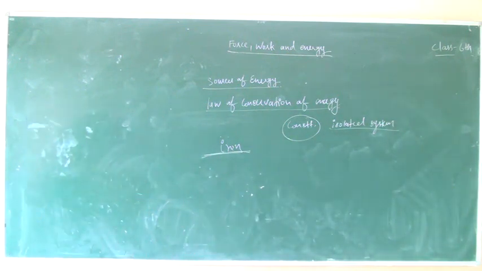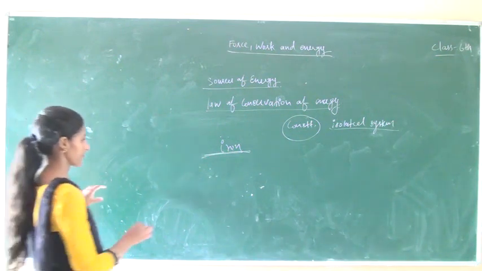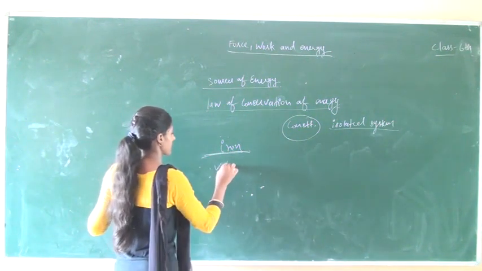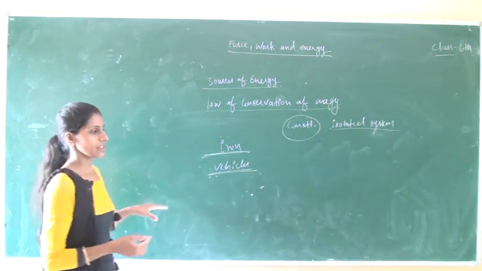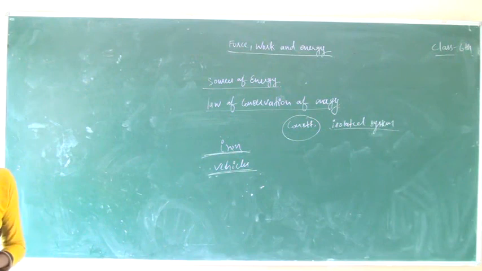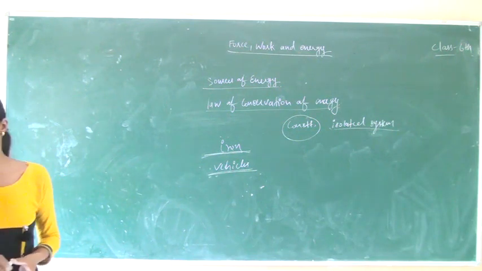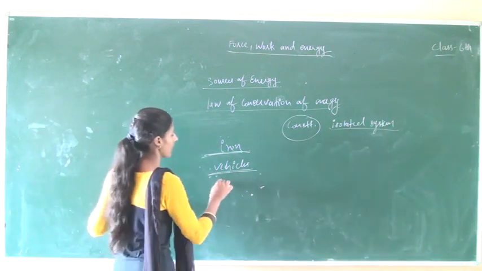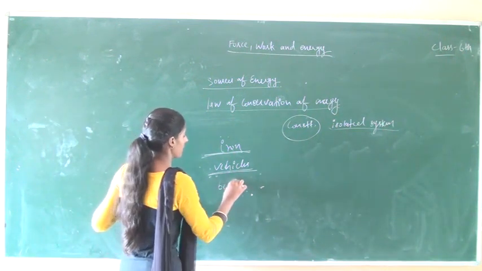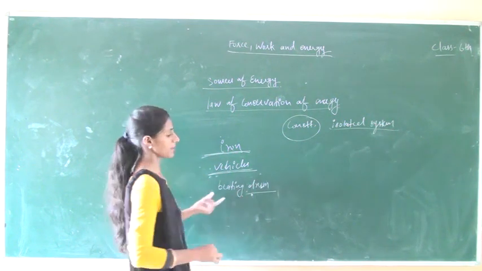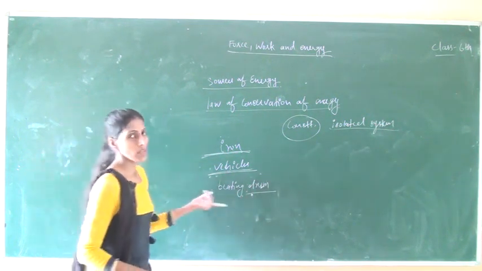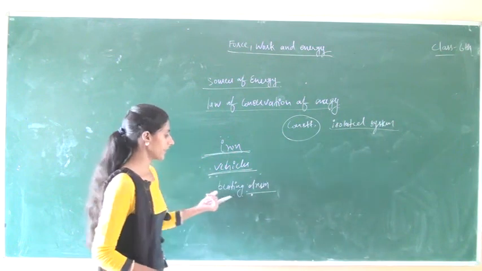Next, chemical energy is converted into mechanical energy in moving vehicles. Also, muscular energy is converted into sound energy by beating a drum. When we beat a drum, our muscles work and muscular energy is converted into sound energy because sound is produced.